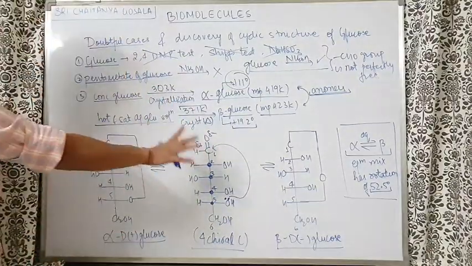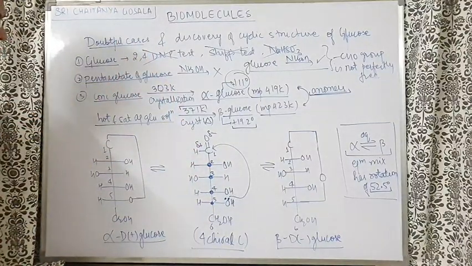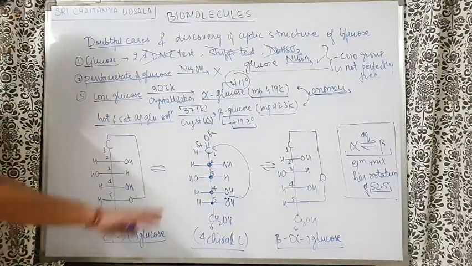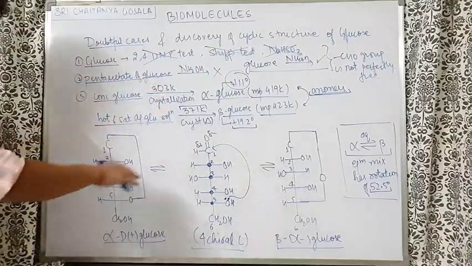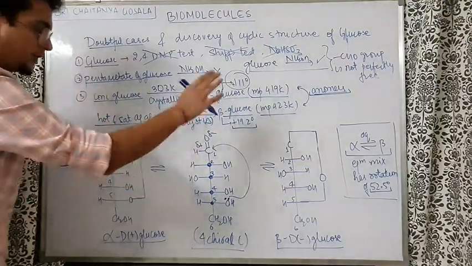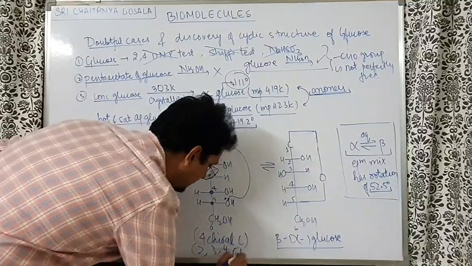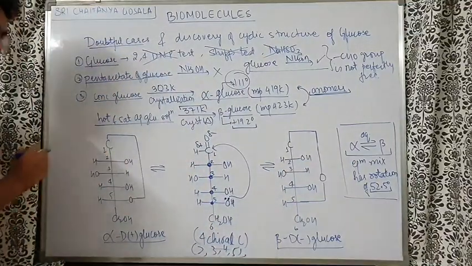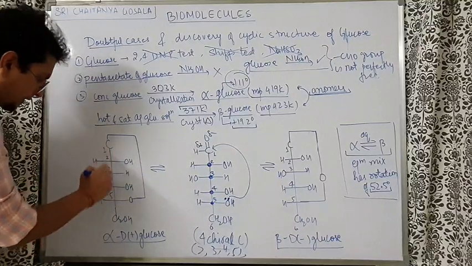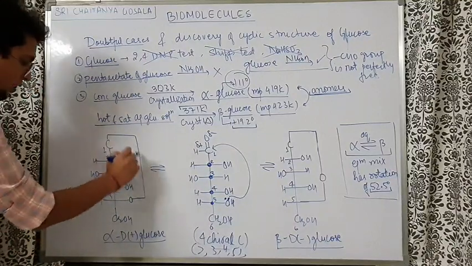But now there is a possibility of this carbon becoming chiral. Why? Understand, a chiral carbon means all 4 groups are different. So second, third, fourth, fifth are chiral carbons, there is no problem. Now here, the first carbon which you are going to get has a different chain down and a different chain up.